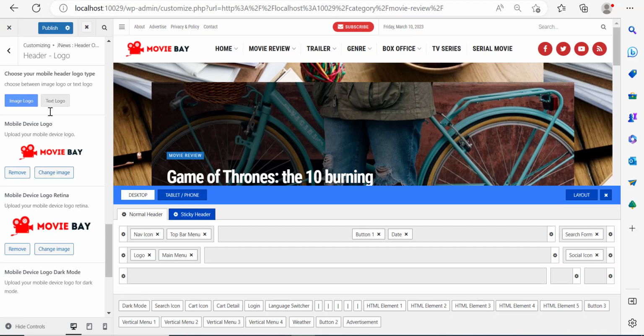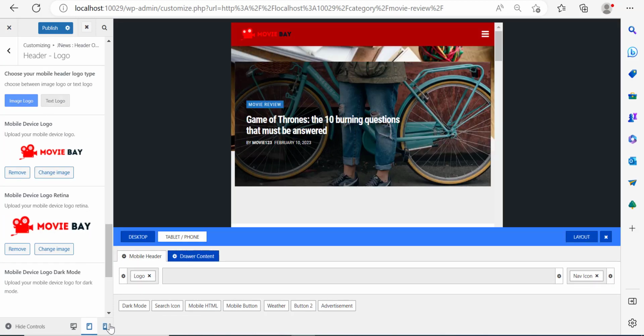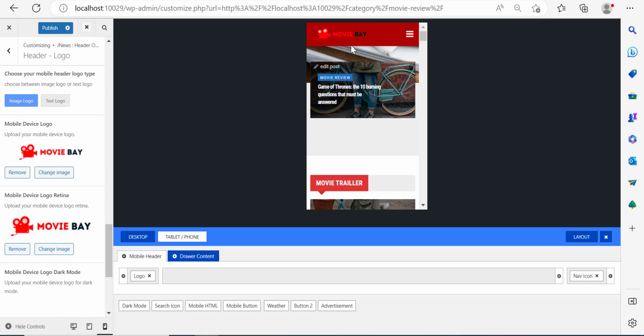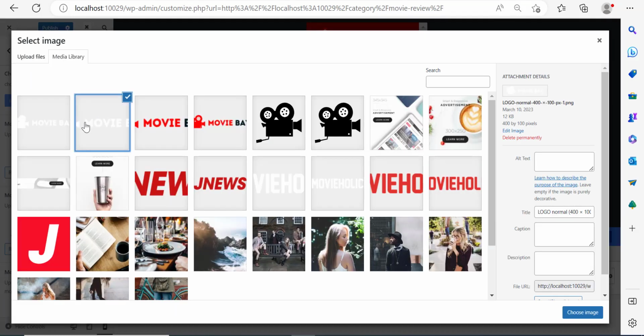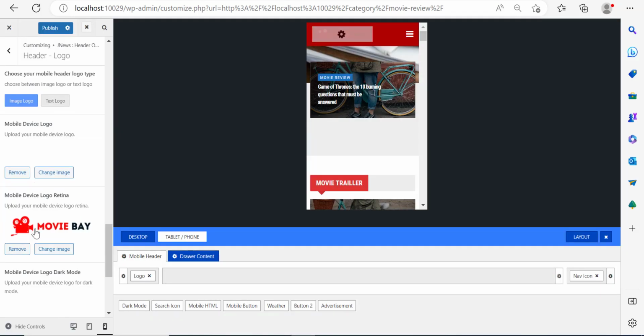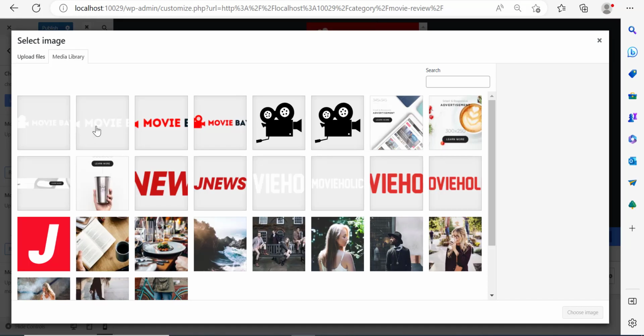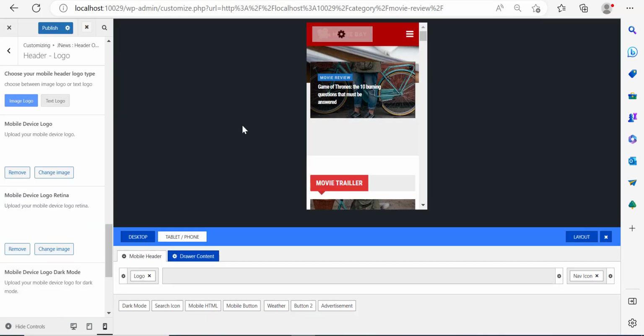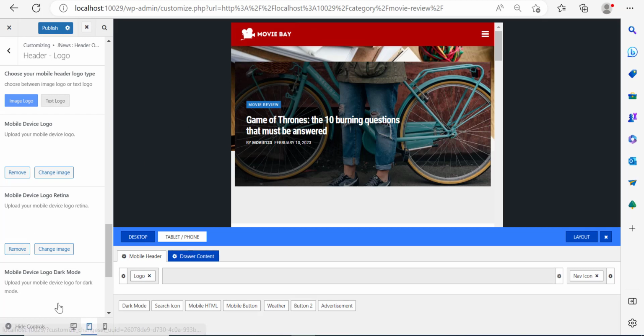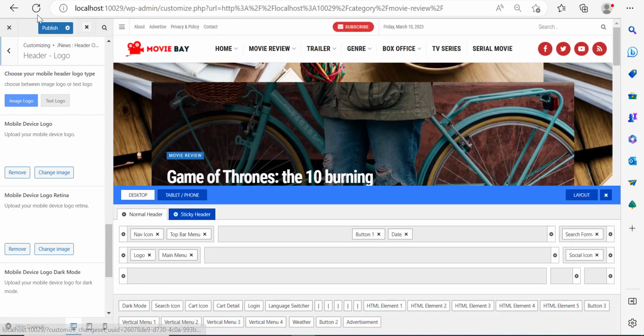Right? And that's it. So right now, if I click on mobile view, for instance, you can see that on mobile view, it's not really looking pretty cool, isn't it? Because the background here is red, so we might just as well use the same dark mode logo for mobile, even though it's light, but let's just use the same one. And I think this will give a better vibe. Yeah, I think it's much better. Let's go to tablet. Even on tablet, it looks better, but on desktop, it looks like this.